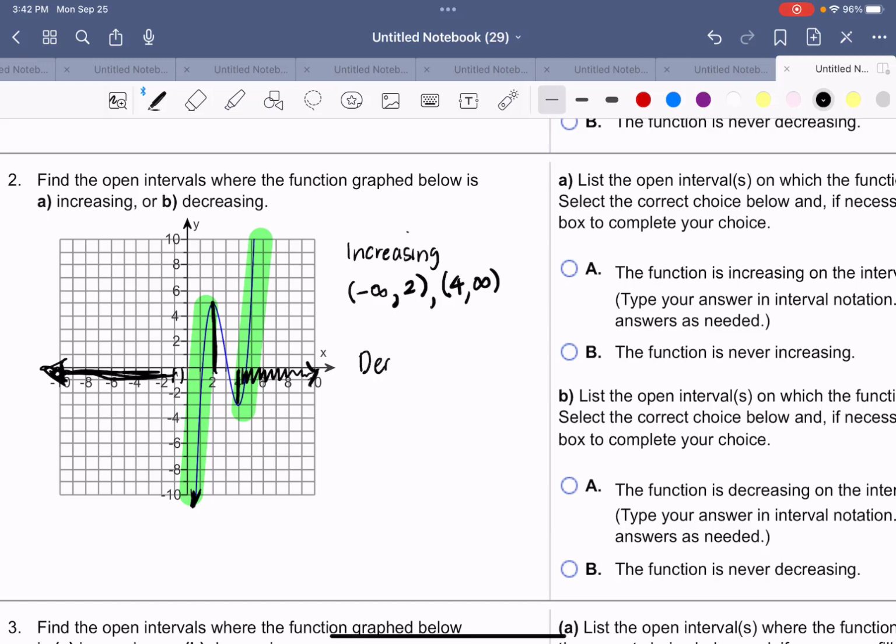Now this graph is decreasing because there is a section or interval of the graph where it is falling. This graph falls from this x to this x. So this function is decreasing from 2 to 4. And that's the x values here where the graph is falling.